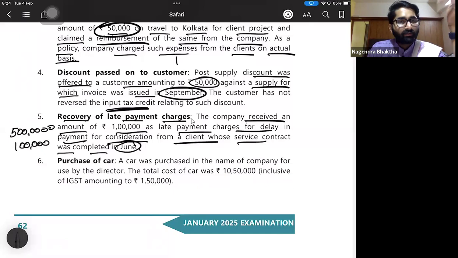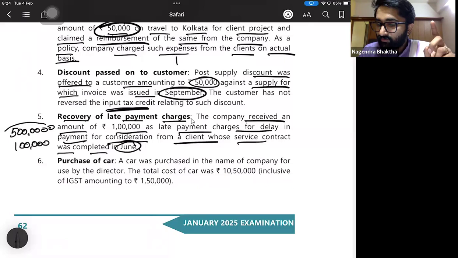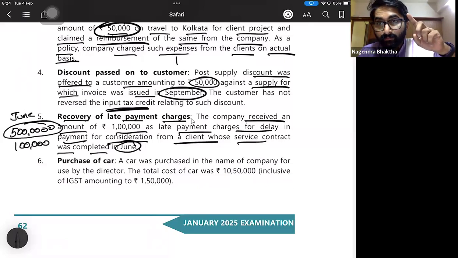Not 5 lakhs, 50 lakhs. Okay. For 50 lakhs, I have collected 1 lakh extra. People remember, for this 50 lakhs, time of supply is in June. On that day, he would have already given the invoice. Correct? No, last date to issue the invoice. But for this 1 lakh, which is received today, in October, it is received.